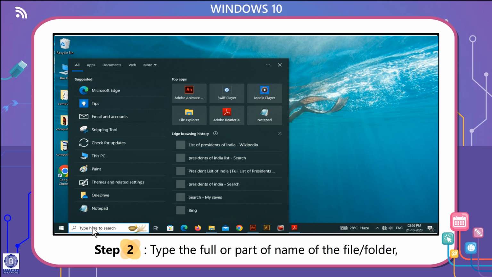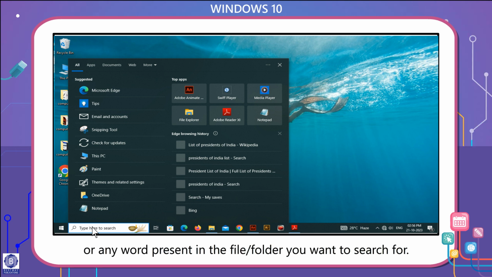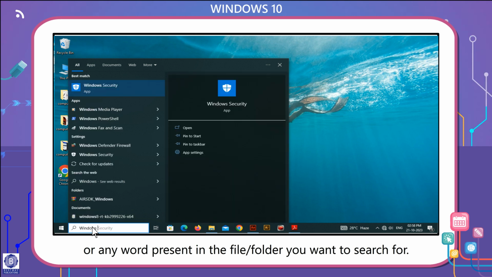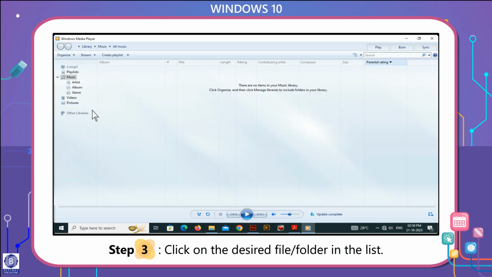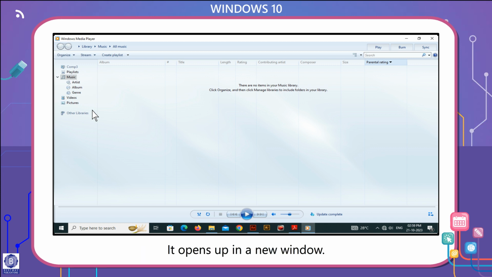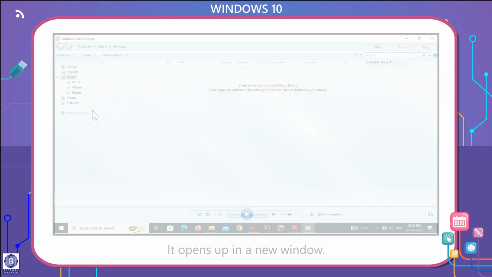Step 2. Type the full or part of the name of the file or folder or any word present in the file or folder you want to search for. As you type, a list of matching search results appears. Step 3. Click on the desired file or folder in the list. It opens up in a new window.